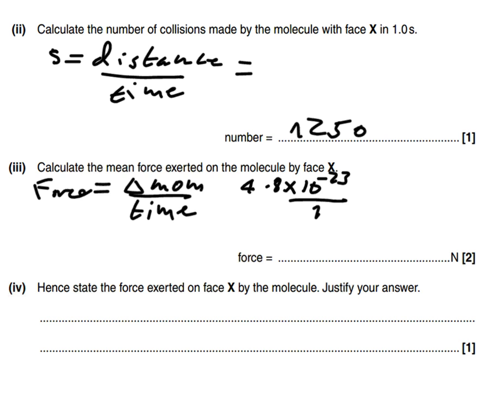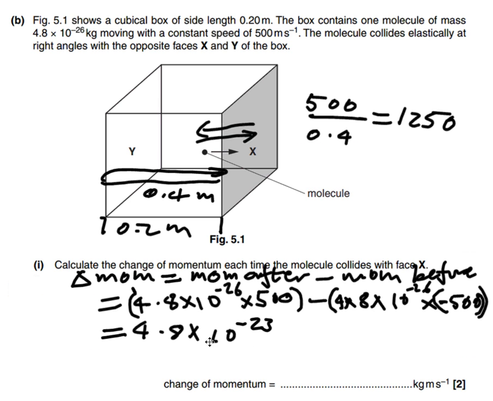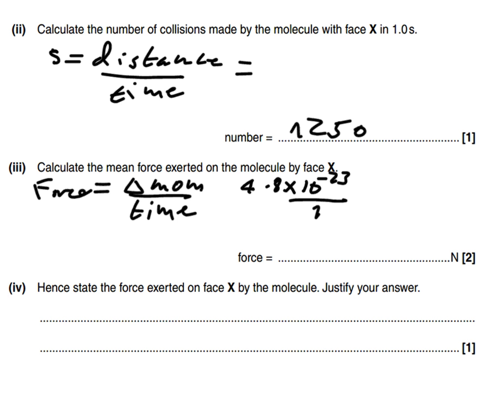We found that out a couple of questions ago, but that's not our full answer. We're forgetting the fact that that happens 1,250 times a second. So in this 1 second it happens that many times. That changes our answer slightly and makes it a bigger force. What we should have for that one is that our force is 6 times 10 to the negative 20.